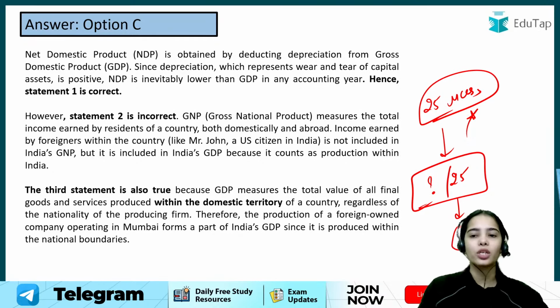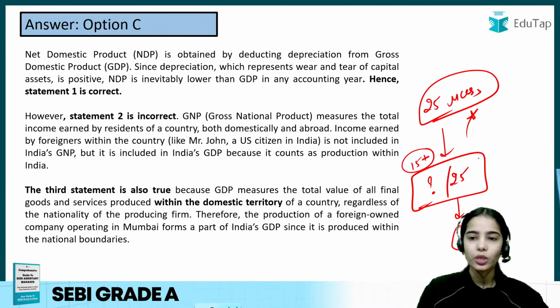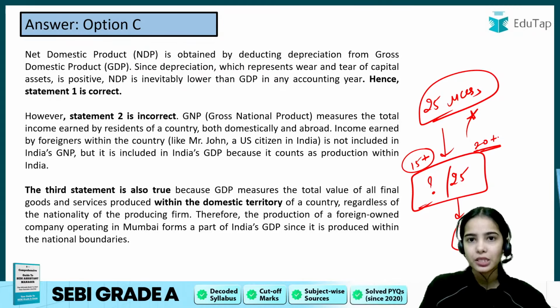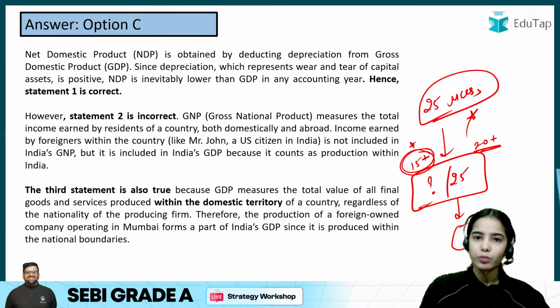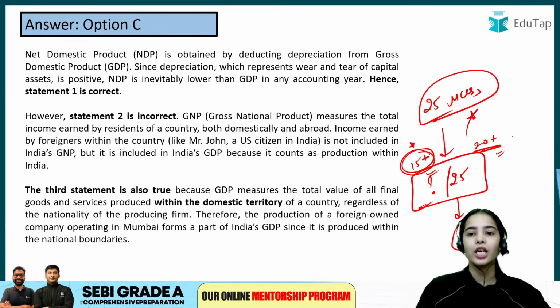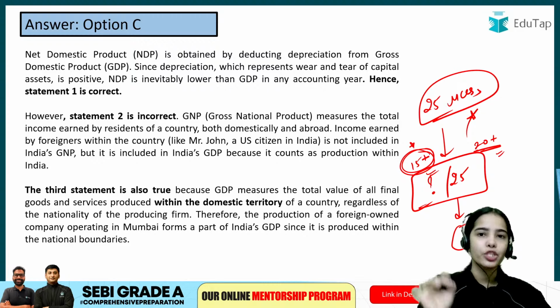I hope you have got 15 plus right now. That is a safe score. But if you have got 20 plus, that means you have a good hold of the topics. If you have got 15 plus, that means you are in the right direction, you are studying well, but you have to revise more. So 15 plus is a safe score, but 20 plus is a very, very good score.